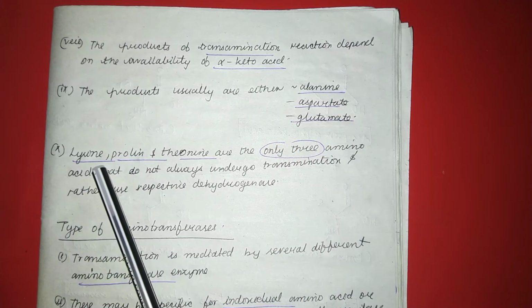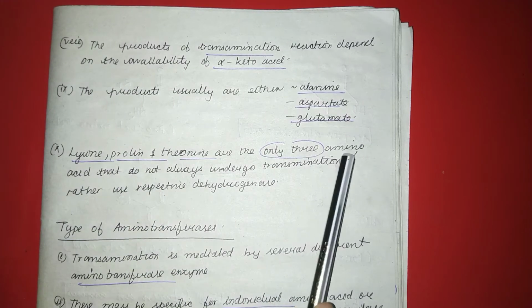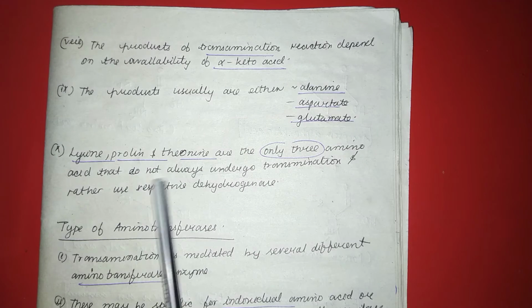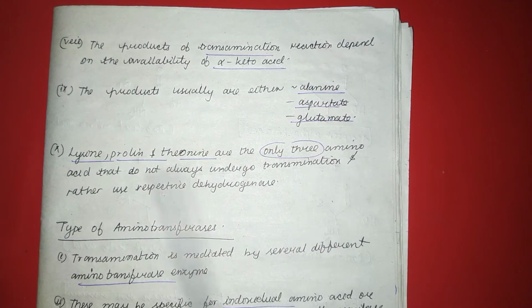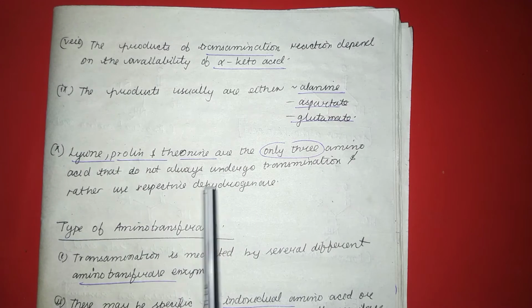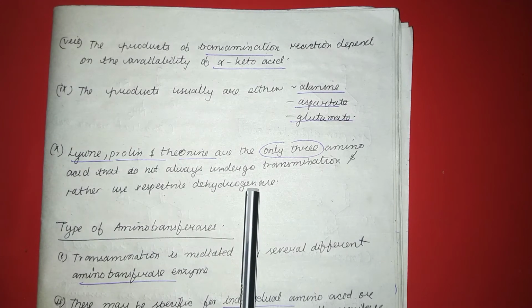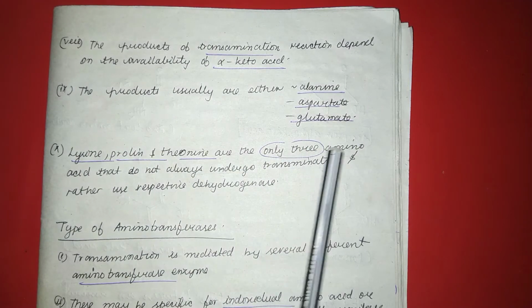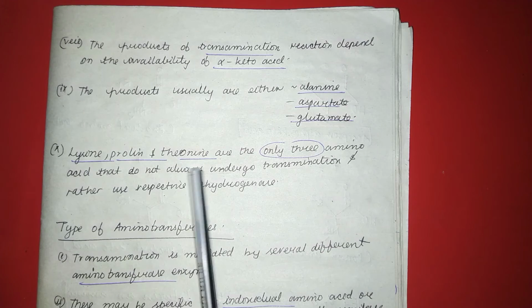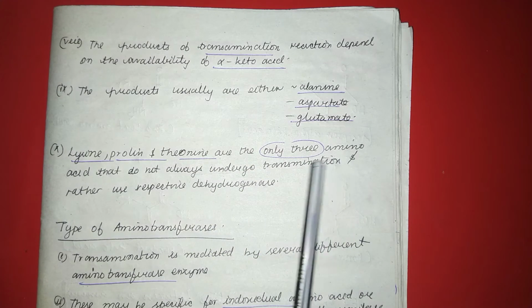In transamination, lysine, proline and threonine are the only three amino acids that do not undergo transamination and rather use their respective dehydrogenation.